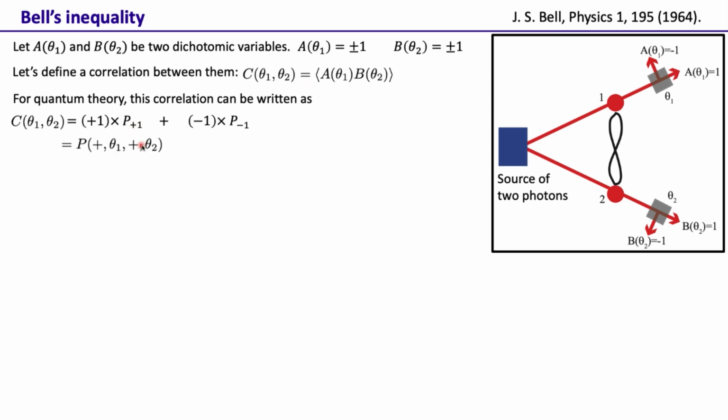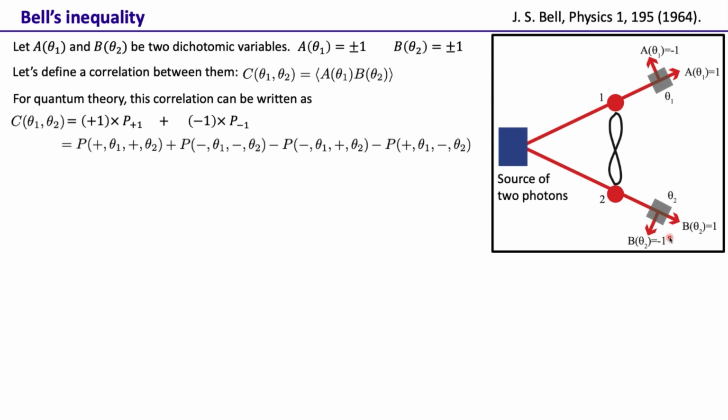We can get +1 if we detect a photon at θ1, that means the photon goes through this and the second photon goes through that. So we get +1 here, +1 here, and that way we get +1. There's one more way we can get +1: the first photon doesn't pass through the polarizer, and the second one also doesn't pass through the polarizer. In that case we get −1 here, −1 here, and that gives us a +1. So these are the two probabilities that give a +1. Similarly, there are two other possibilities, one in which the first photon goes this way and the second goes that way, and then the first goes that way and the second goes this way.